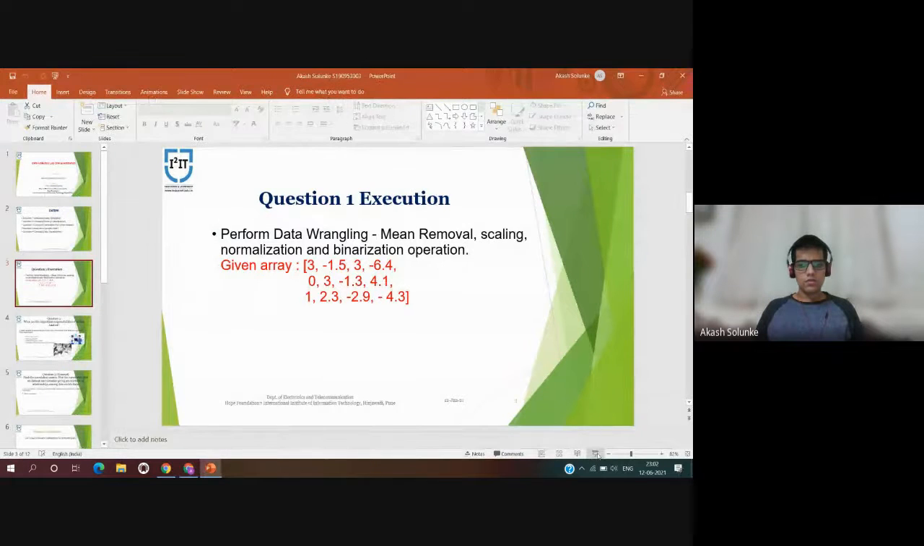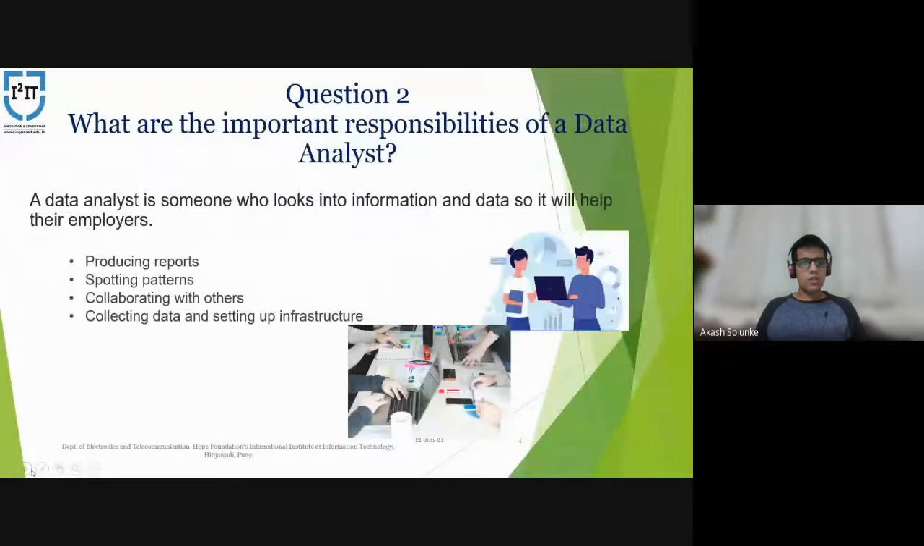Now moving on to question number 2: what are the important responsibilities of a data analyst? A data analyst is someone who looks into information and data to help their employers. They analyze the data and produce results, so that their employers or whoever they are working with can make changes or analyze accordingly.